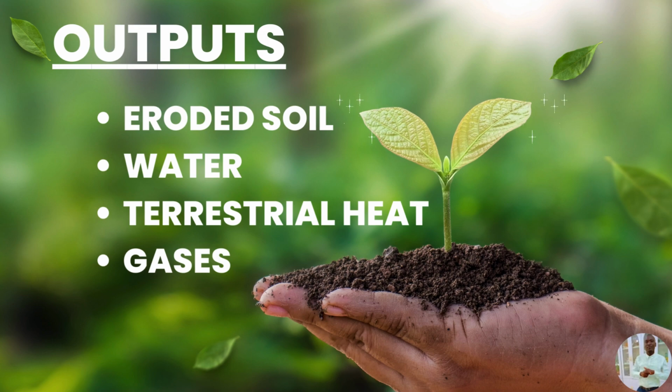So that heat can also be emitted from ecosystems. And lastly, gases can also be taken from ecosystems, for example carbon dioxide and oxygen. Oxygen can be taken from ecosystems. For example, the trees give us oxygen and then we give them carbon dioxide.